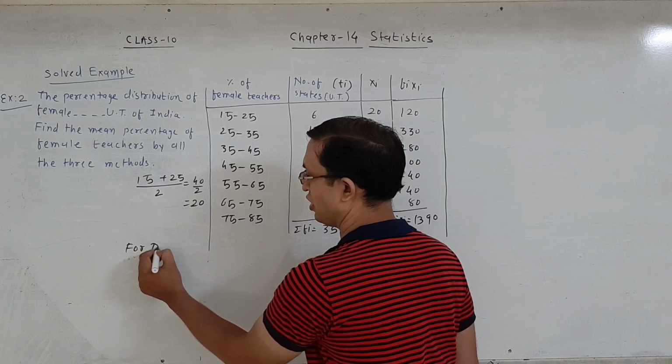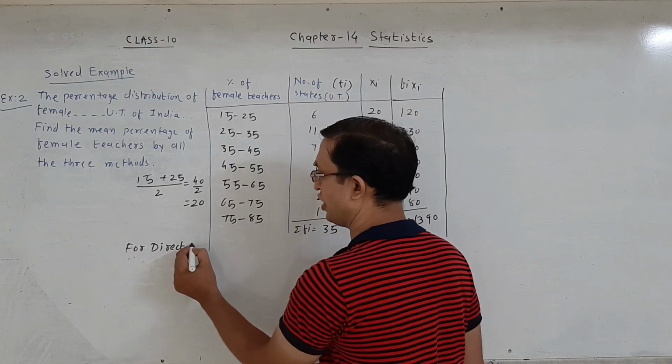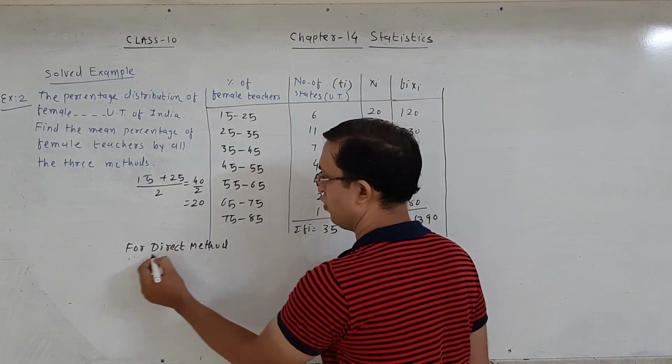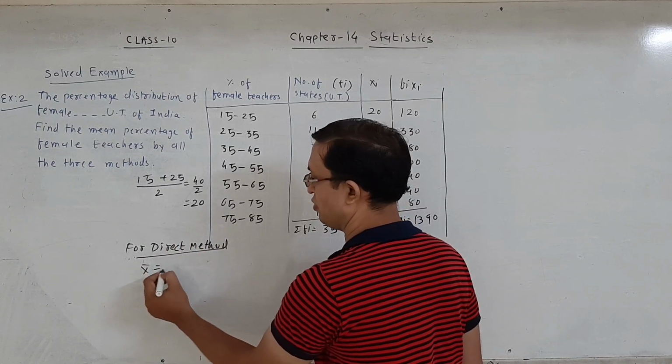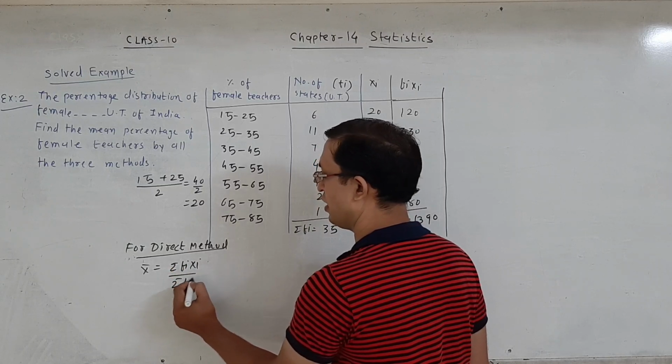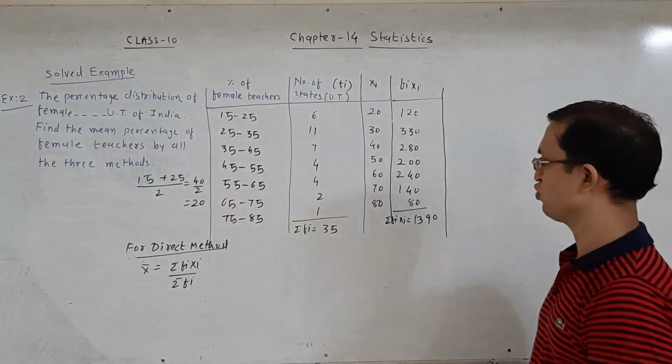By the direct method we will find the mean. The formula of the direct method to find the mean is x bar equal to sigma fi xi divided by sigma fi. First remember this formula.